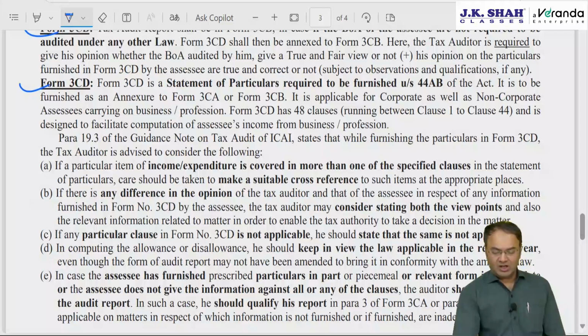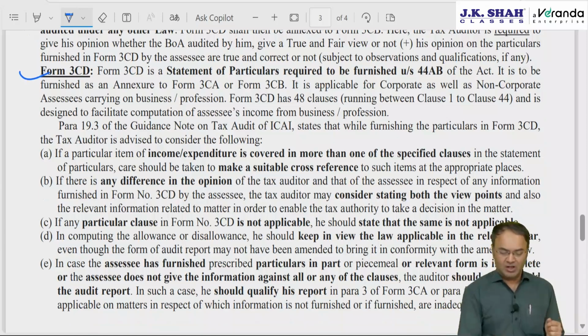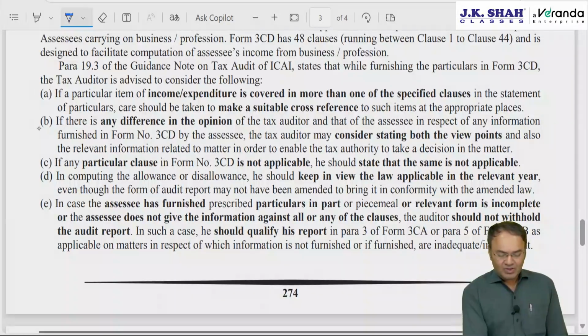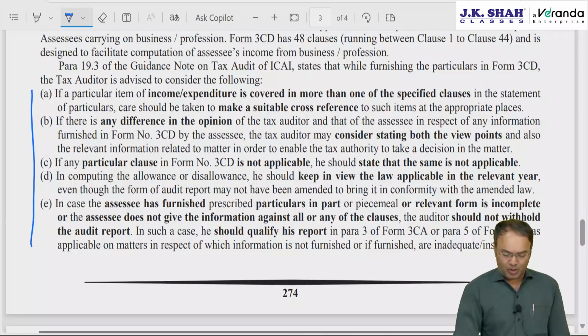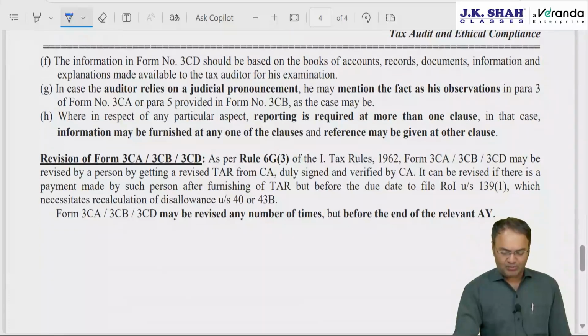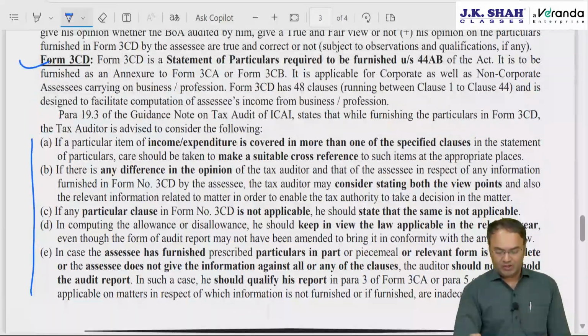Form 3CD comprises 48 clauses which are numbered serially from 1 to 44. So on paper there are 44 clauses, but actually there are 48 clauses. Some of the clauses are numbered as A, B, C, etc. Okay. Then the Institute says so and so point A, B, C, D, E, F, G, H, 8 points are there which should be noted. So in point number A, the auditor is advised to consider the following.